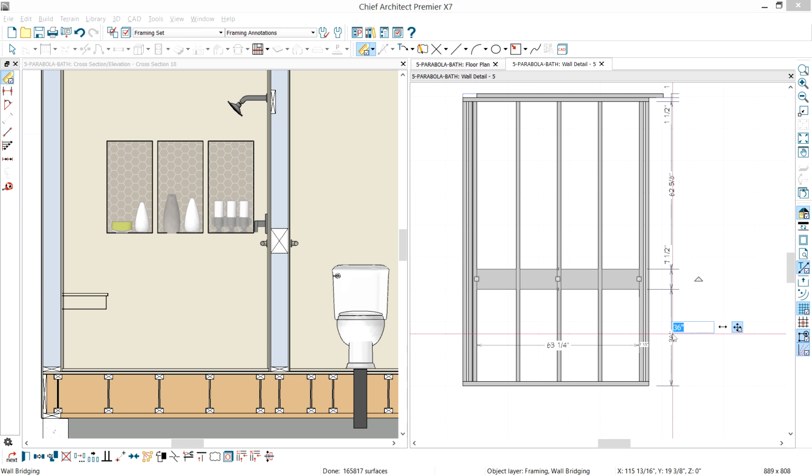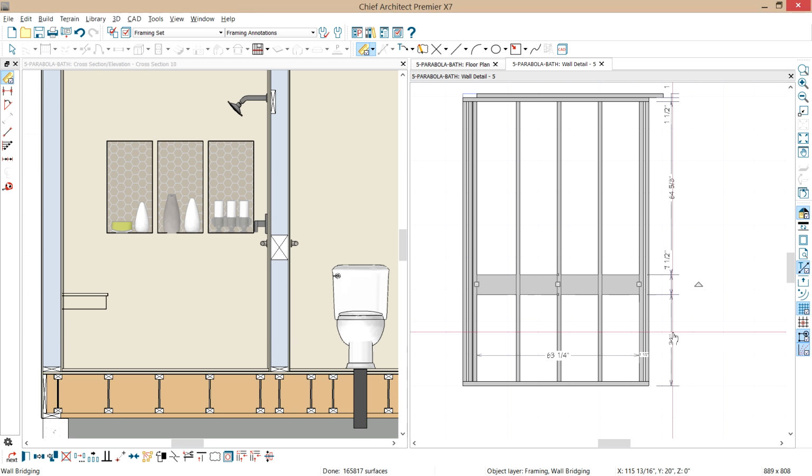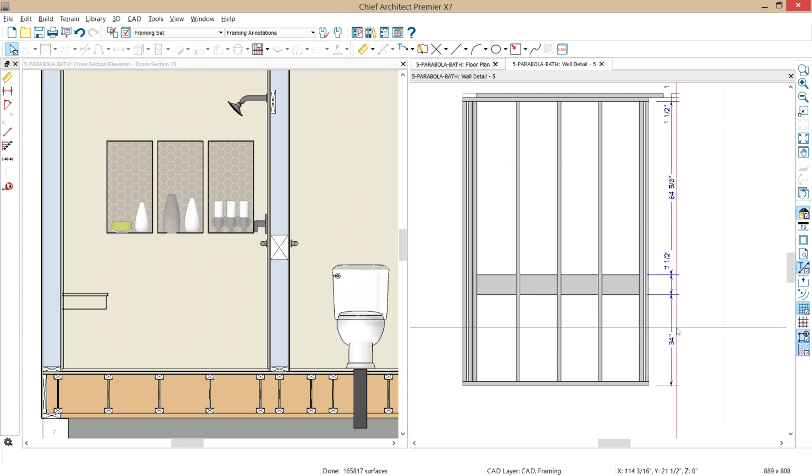Actually, perhaps 34. And now you can see where that blocking applies right in there. And I can take this detail on the right-hand side of the screen and send that out to my construction drawings, or pin it up on the wall that's going to be modified, and make sure that it gets framed correctly. Well, that's an added detail if you have the Premiere version that you can use.